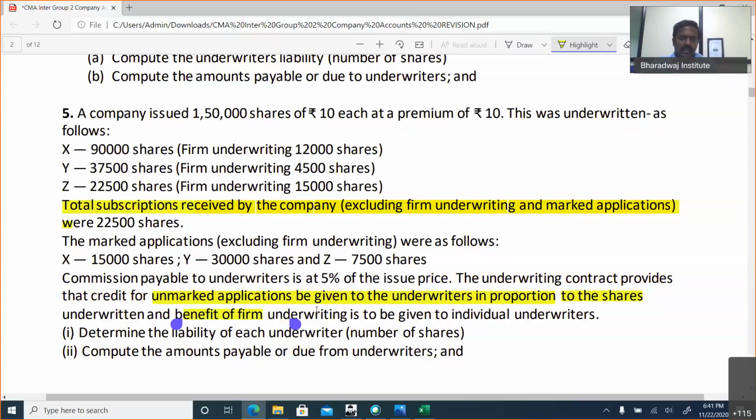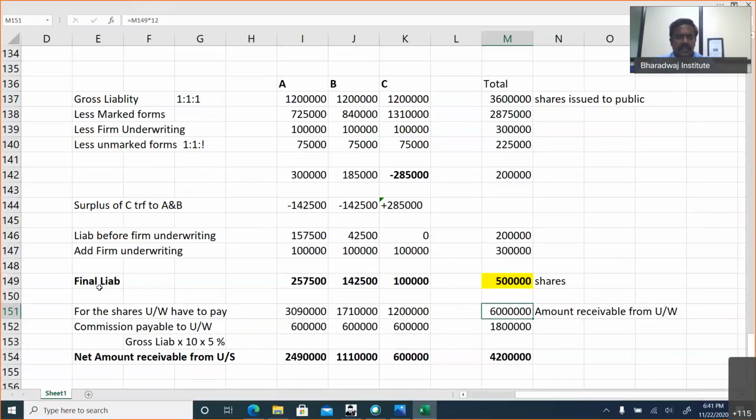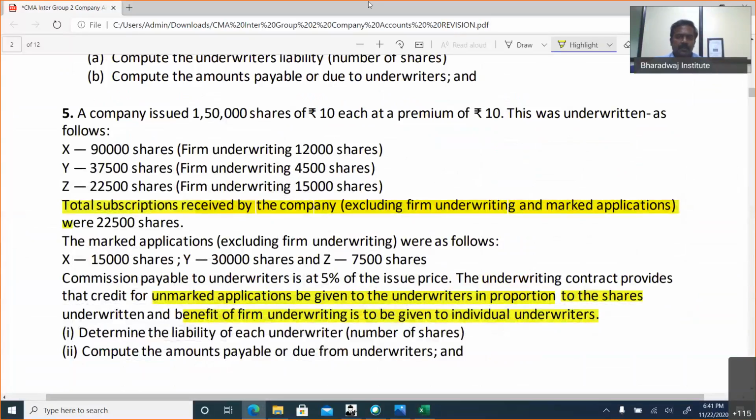And giving the firm underwriting benefit to all underwriters means it will be treated like a marked application. Try this problem. It is similar to the last one. Try to work out these 3 things: final liability, then commission, and net amount receivable from underwriters. It's a simple and straightforward problem.